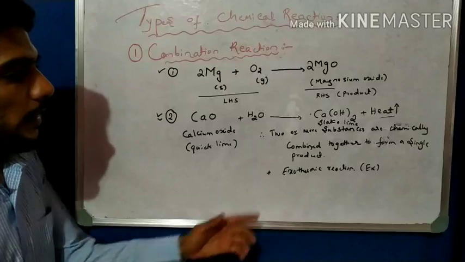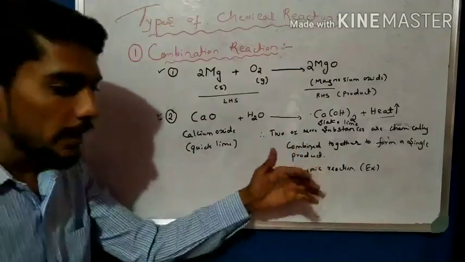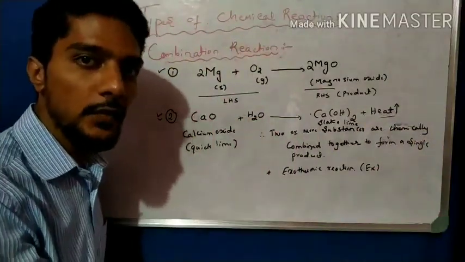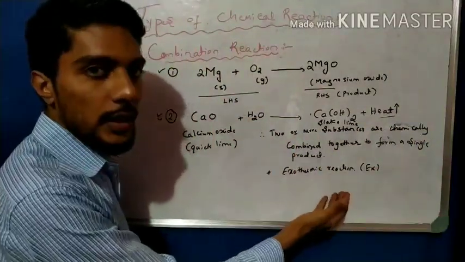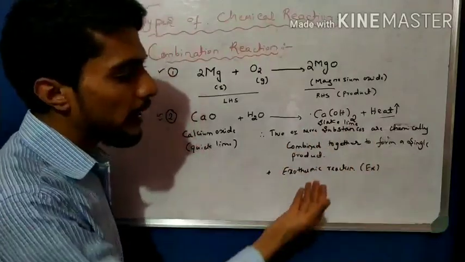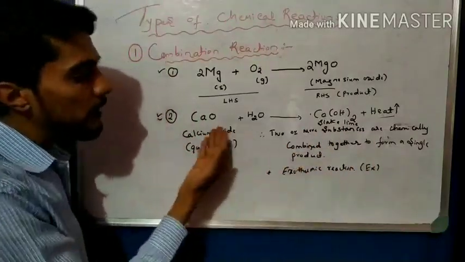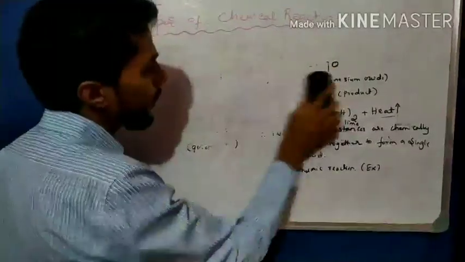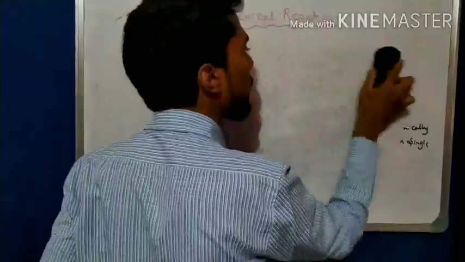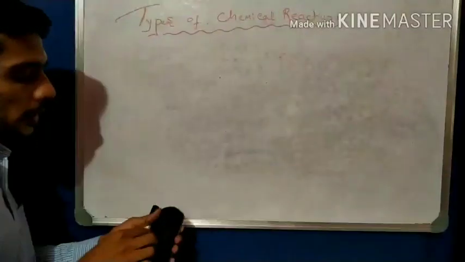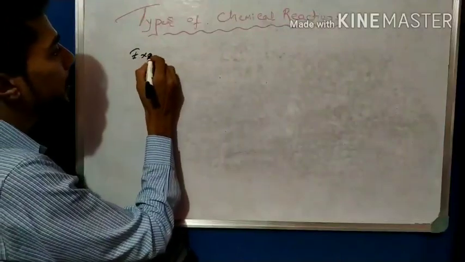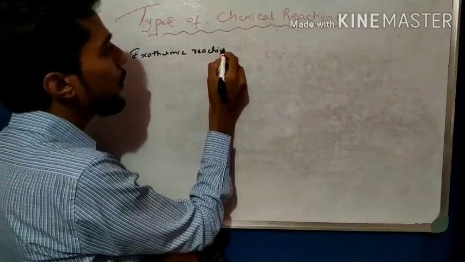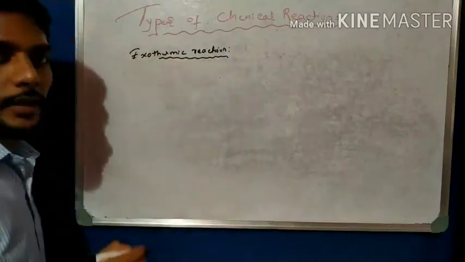Now see, exothermic reaction. Take some examples, because in the examination they ask: define exothermic reaction with example. The definition: the reaction in which heat is liberated is an exothermic reaction, and the example is this one. I will give other examples too. Exothermic reaction is also considered a type of reaction. During the combination reaction we come across this exothermic reaction.